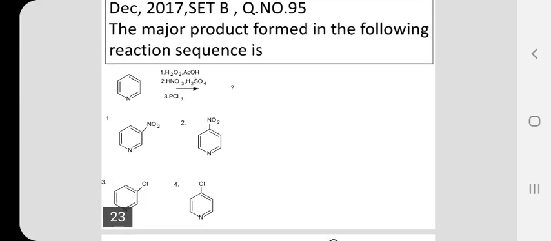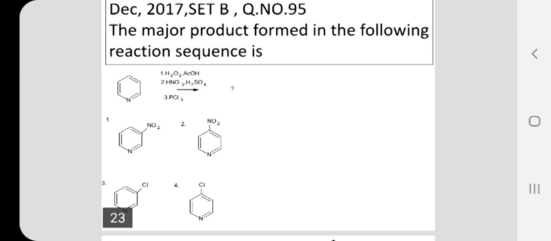Coming to the next question, the major product formed in the following reaction sequence is, see, pyridine. When this is treated with a set of reagents, namely hydrogen peroxide and acetic acid, then nitric acid and sulfuric acid, and then phosphorus trichloride, what is the product? You are supposed to predict. Pyridine is a simple organic compound. First reagent is hydrogen peroxide and acetic acid. Hydrogen peroxide is a mild oxidizing agent.